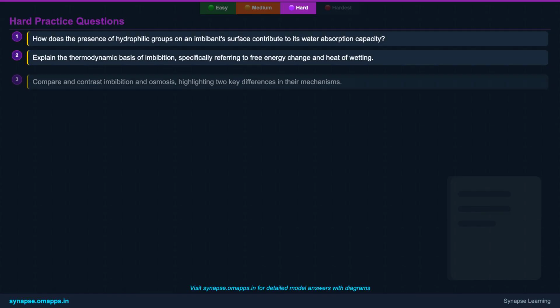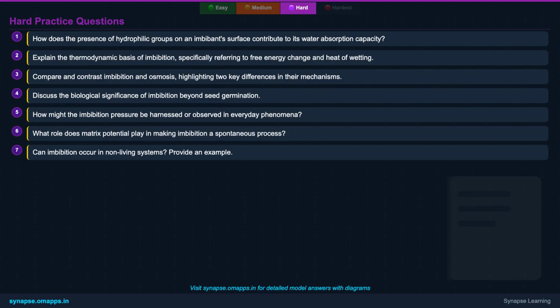Let's challenge your analytical skills with these hard-level questions. Question 1. How does the presence of hydrophilic groups on an imbibant's surface contribute to its water absorption capacity? Question 2. Explain the thermodynamic basis of imbibition, specifically referring to free energy change and heat of wetting. Question 3. Compare and contrast imbibition and osmosis, highlighting two key differences in their mechanisms.